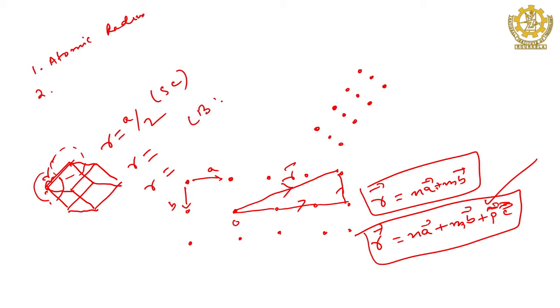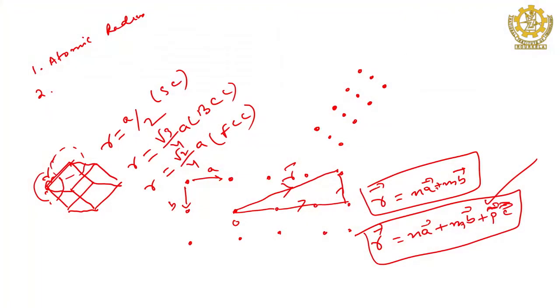For BCC and for FCC, root 3 by 4 A, right. You try to do your mathematics, but it will be root 3 by 4 A. Similarly, for this it is root 2 by 4 A. You can solve it, but to better keep it in your mind, denominator is 4, BCC and FCC, right. Otherwise, you can write this as 1 by 2 root 2,